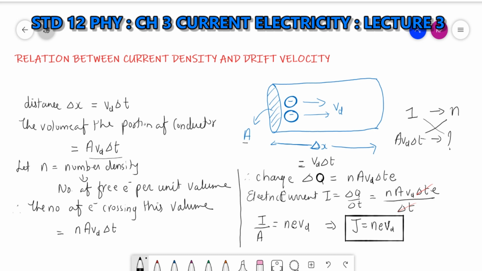And what is I by A? That is current density. So J equal to n e v_d. This is the relationship between current density and drift velocity. Clear? So just note it down. Okay, the next topic. Why does resistivity increase with increase in temperature in metals?